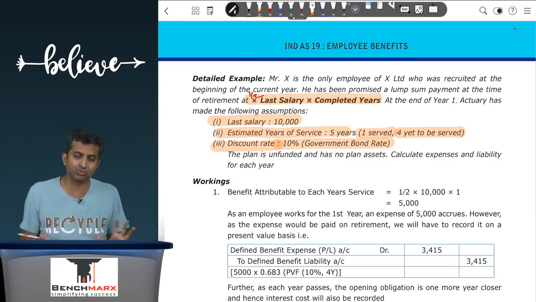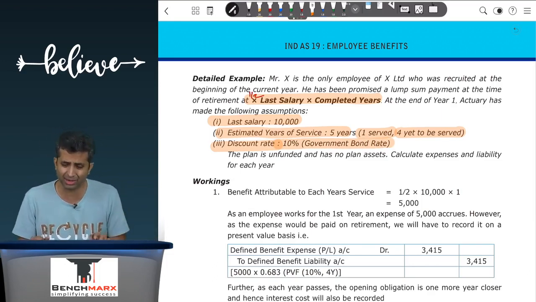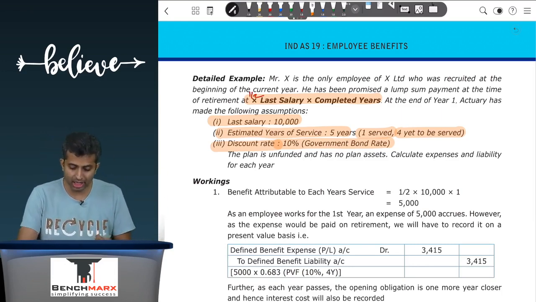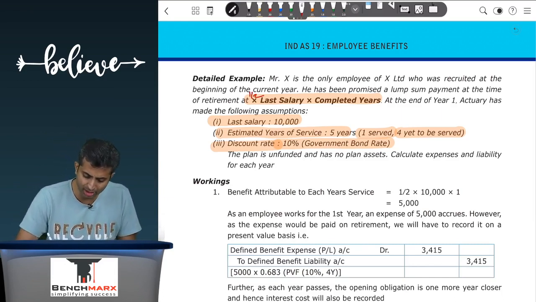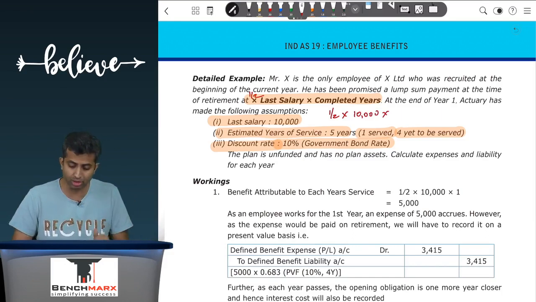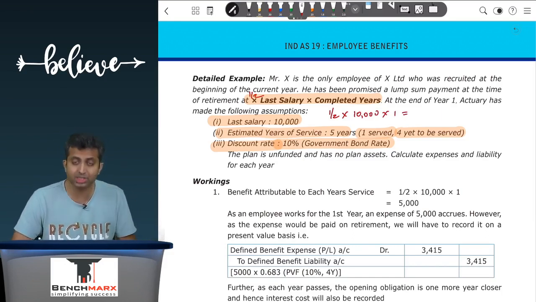So we have tried to explain the projected unit credit method through an example. I'll just touch upon the basics of this. So if I look at the benefit, it is 1/2 into the last drawn salary. So over here it is 1/2 into 10,000. Now the employee is expected to work for 5 years, but has he worked for 5 years? No, he has worked for 1 year and 4 years are still remaining. So the benefit which is attributable to 1 year of service is, let us say, 5,000.